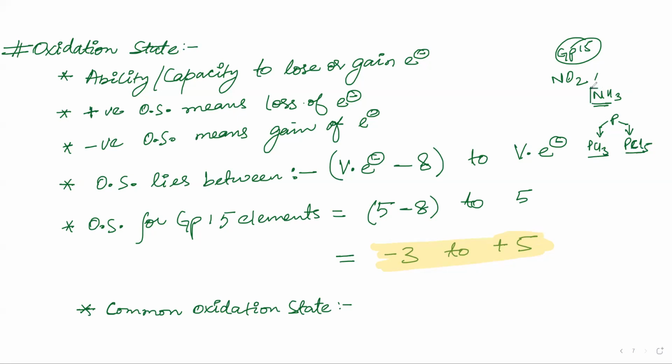So see, this NH3 is found everywhere. In NH3, nitrogen is more electronegative and hydrogen is less electronegative. So nitrogen will be having -3, hydrogen will be having +1. All of the hydrogen makes +3 in total and -3 for nitrogen. So nitrogen mostly occurs as -3 in most compounds, if it is not combining with oxygen or fluorine. So -3 is obviously a common oxidation state. Then the common oxidation states for the other ones are +3 and +5.